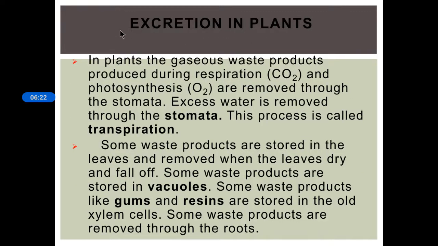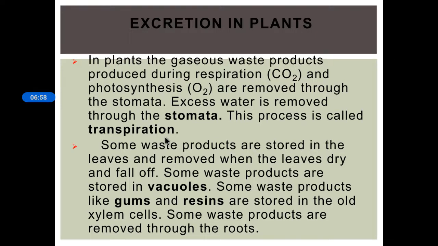And next we need to know about excretion in plants. It's very easy, which you already know. In plants, gaseous waste products are produced during respiration. You know plants do respire, right? And they release carbon dioxide. And they release oxygen during photosynthesis, the preparation of food. These are removed through pores known as stomata, and excess water is also removed through the stomata. So what does that mean? The removal of excess water from the aerial parts is known as transpiration.